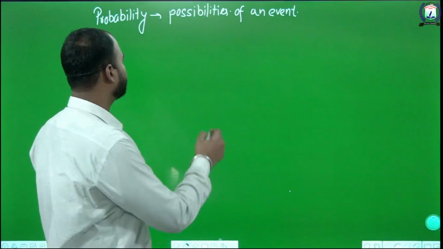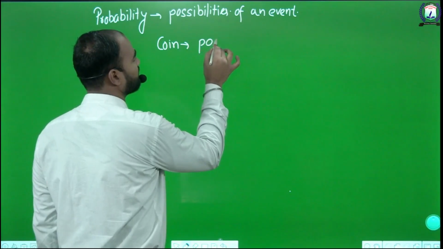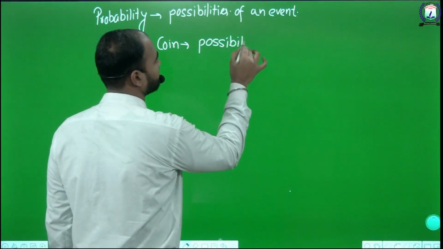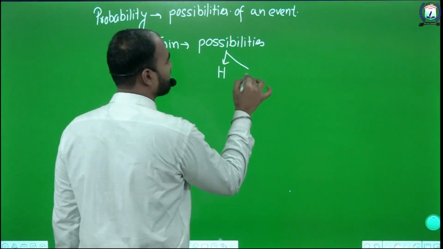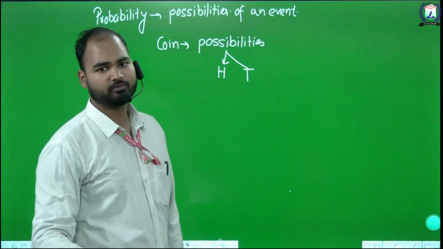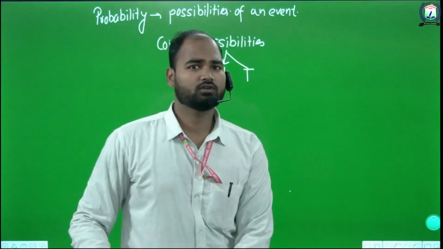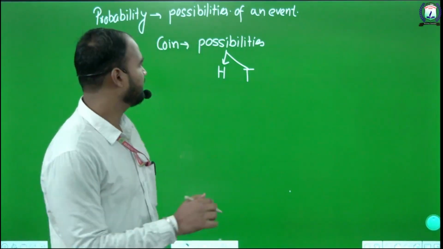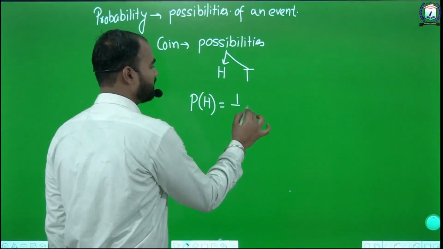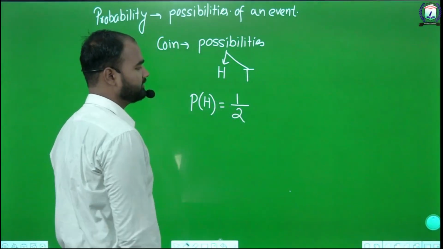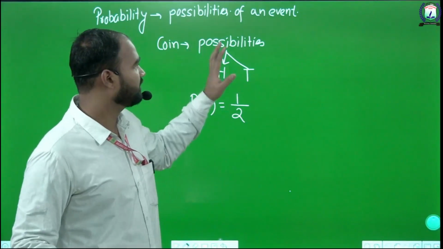We have two possibilities. If we toss a coin, the possibilities are either head or tail. There are only two possibilities, either head or tail. If you choose to get a head, the probability of getting a head is 1 upon the total number of possibilities, that is 2. So using these probabilities, we get the possibilities of an event.